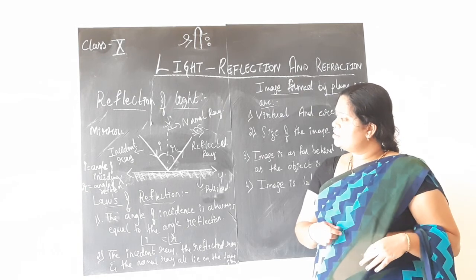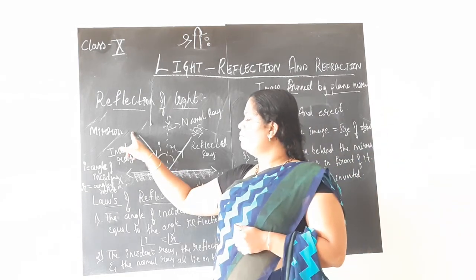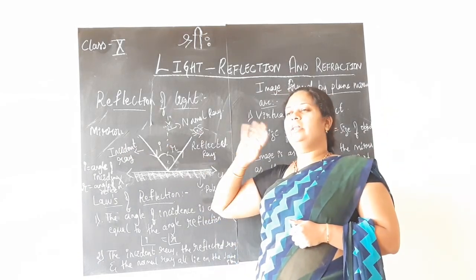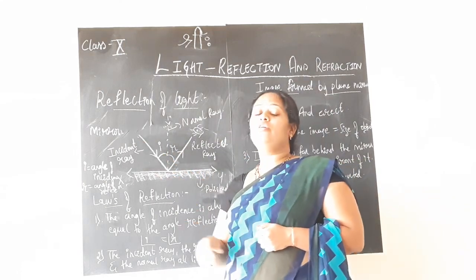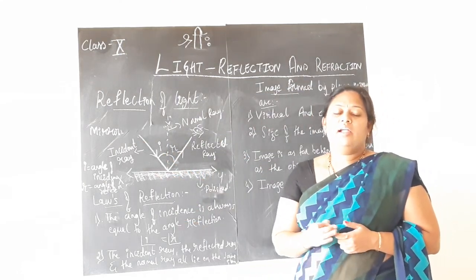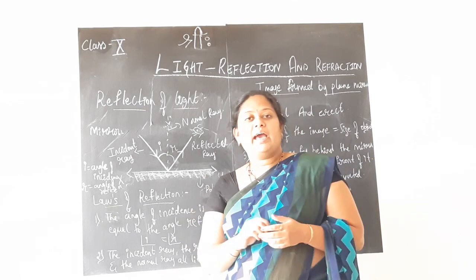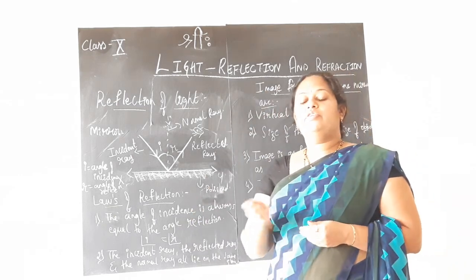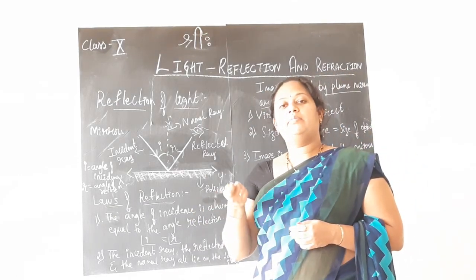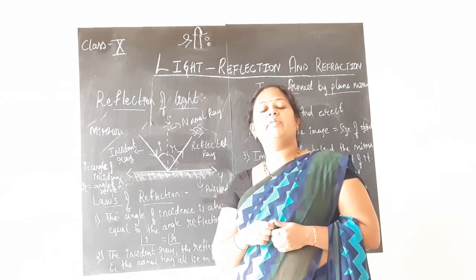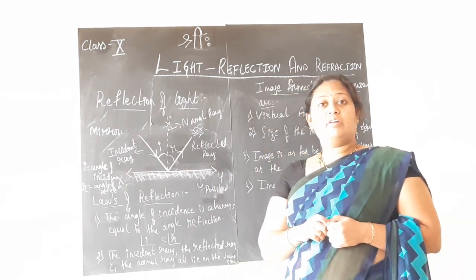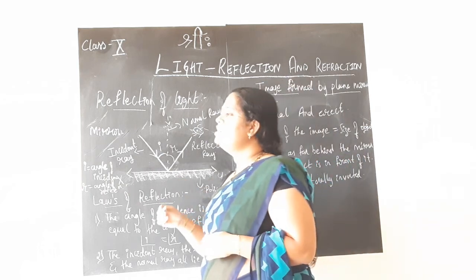What does it mean, children? When you are making the light coming from a source fall on any reflecting surface, it may be incident at any angle. Now if I give you a torch and allow the light to fall on the floor and tell you to mark the angle, can you? Yes, you can. There are some procedures for that.